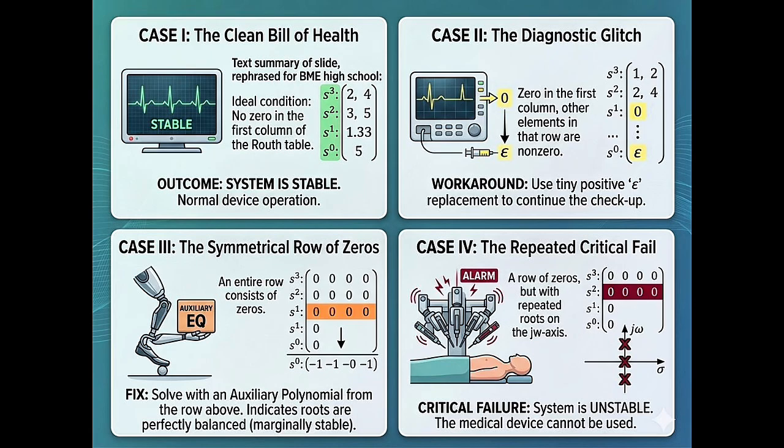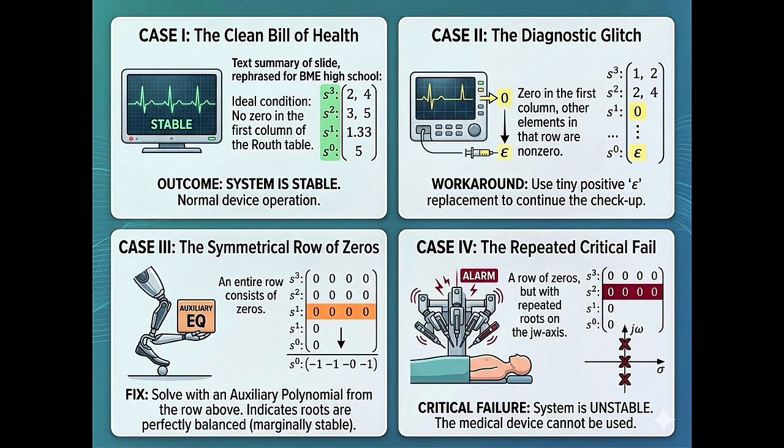Straightforward. And then case 2 occurs when you hit a single zero in the first column while the rest of the row contains non-zero elements. The workaround: replace that zero with a small positive constant, epsilon. You complete your array, then evaluate the signs as epsilon approaches zero.